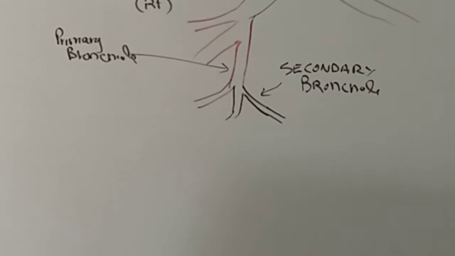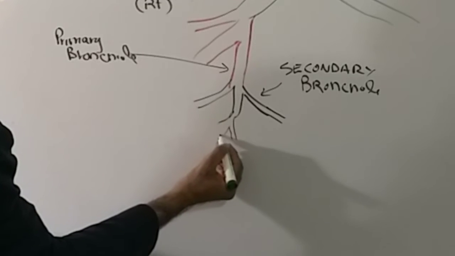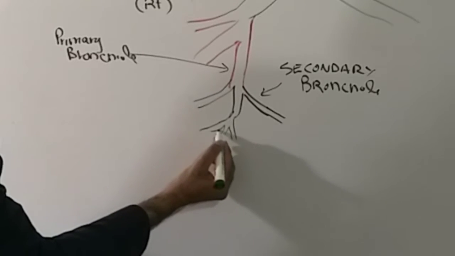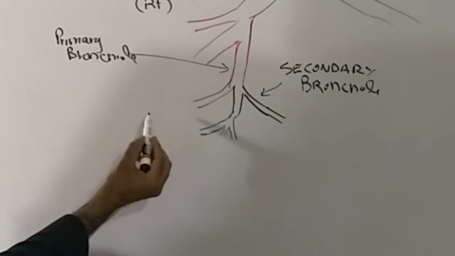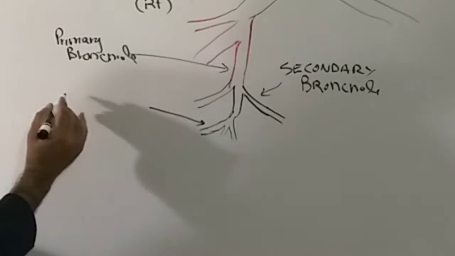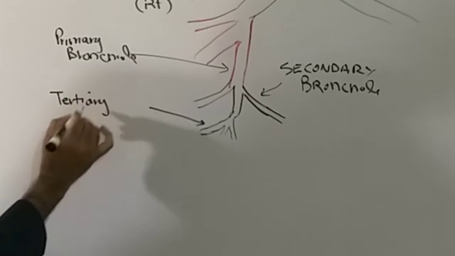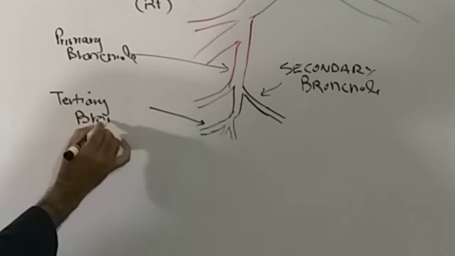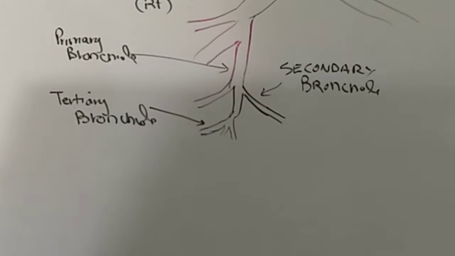Then after the secondary bronchioles come the tertiary bronchioles. These are even narrower. These are known as the tertiary or segmental bronchioles. Tertiary bronchiole is also known as the segmental bronchiole, and the secondary is also known as the lobar bronchiole.